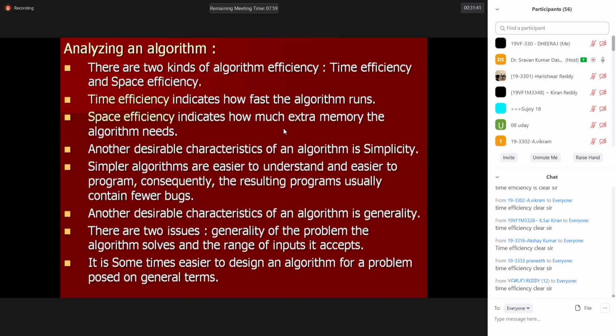Next, I use some temporary variables, like in the previous algorithm we observed, many temporary variables we used for the sake of comparison and calculation. For those variables to store the values, additional memory is required. I'm executing the for loop every time, and that i value will keep on incrementing. To store that updated value of i, one location is required. And if I'm using another variable j, for that also additional memory is required.